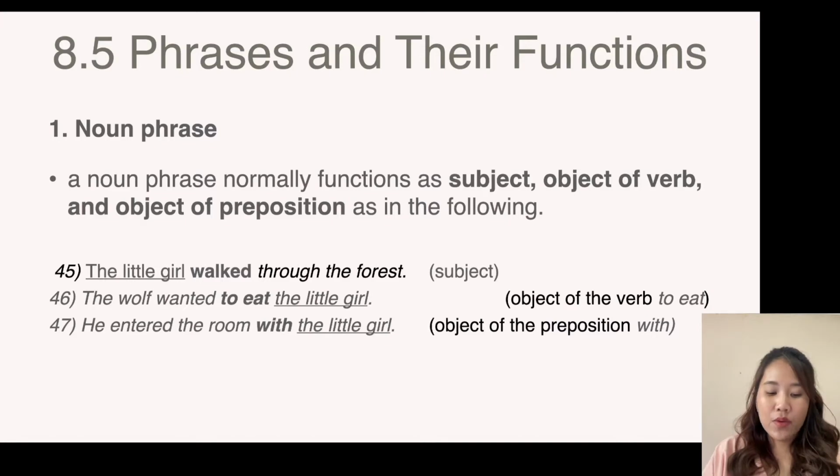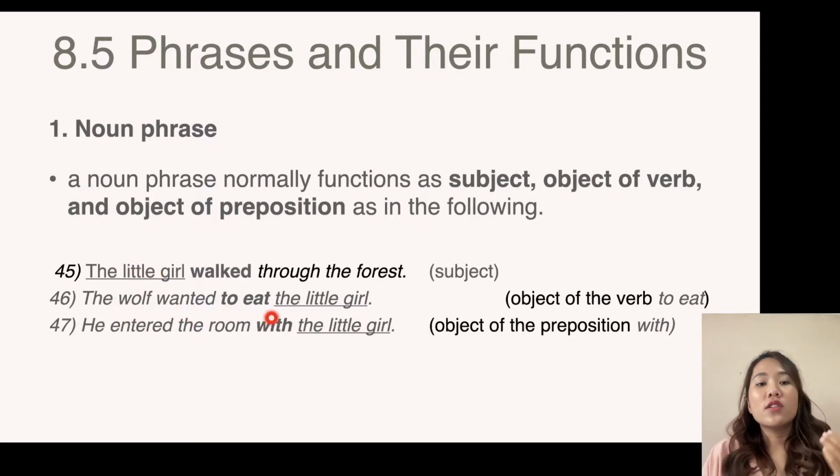For example, the little girl walked through the forest. So the little girl here is a subject. Or the wolf wants to eat the little girl. So the little girl here is the object of the verb eat. And he entered the room with the little girl. The little girl is a noun phrase, but here it functions as the object, or the complement, of the preposition with.